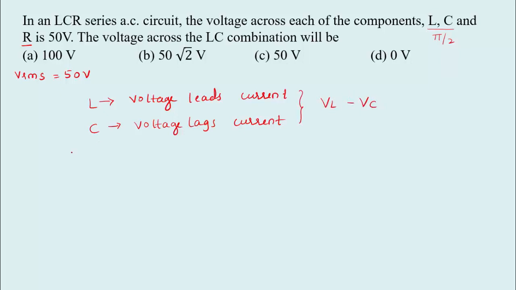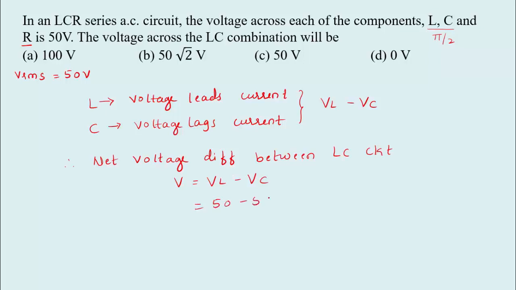The phase difference between L and C is the same, that is 90 degree. Therefore the net voltage difference between the LC circuit will be V equal to VL minus VC. So 50 minus 50, so net voltage will be 0. That is option D.